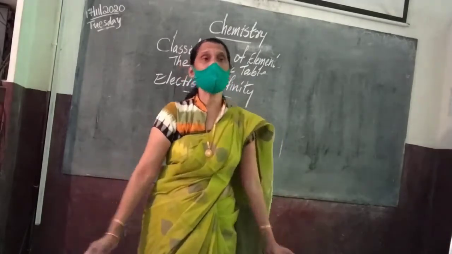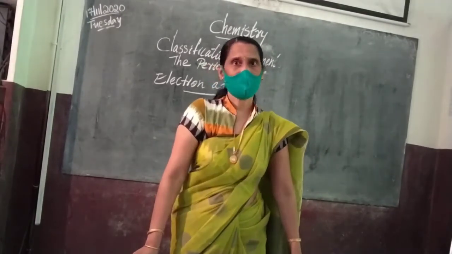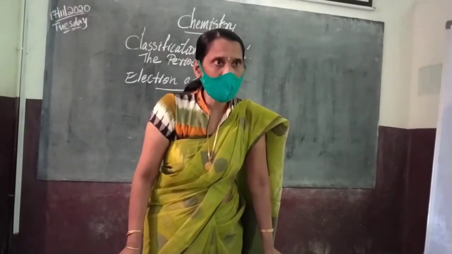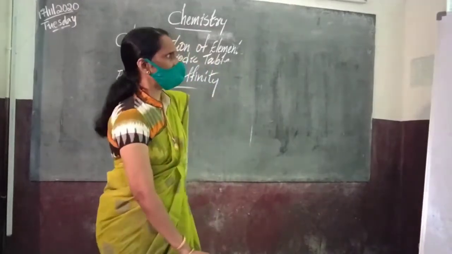What is the energy being released when one electron is added to the neutral gaseous atom? Can you say, Srivani? One electron is added to the neutral gaseous atom. What is the energy released? Can you say? M plus e. No, that is the equation. What is its name? First electron affinity. Okay, so electron affinity is nothing but the energy released when an electron is added to an atom.